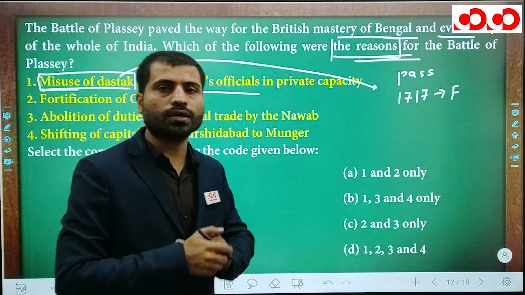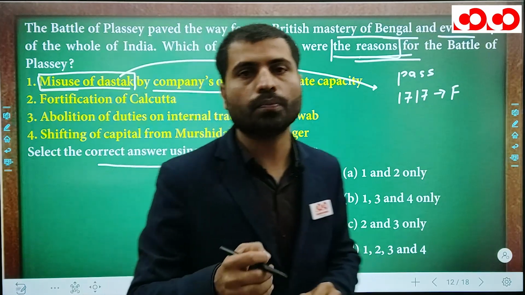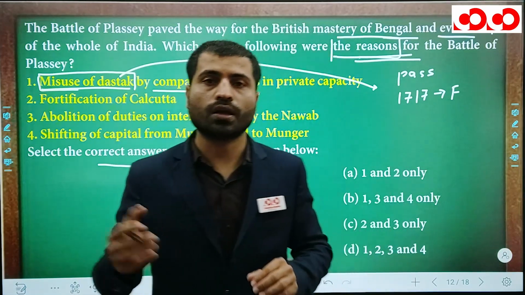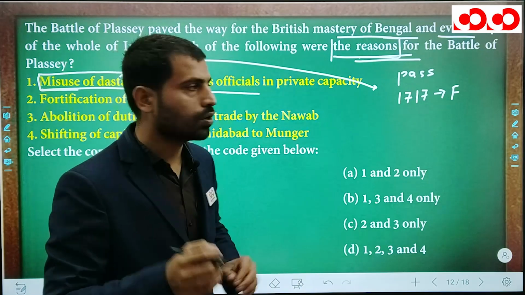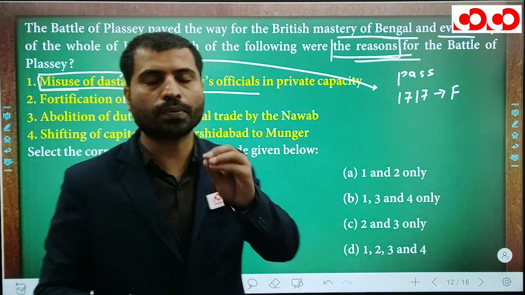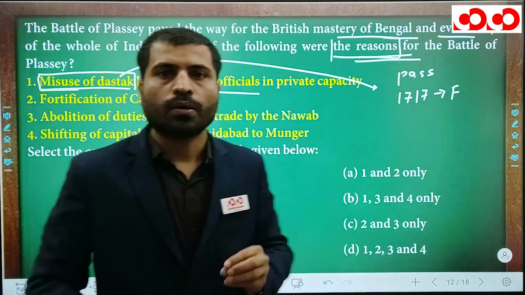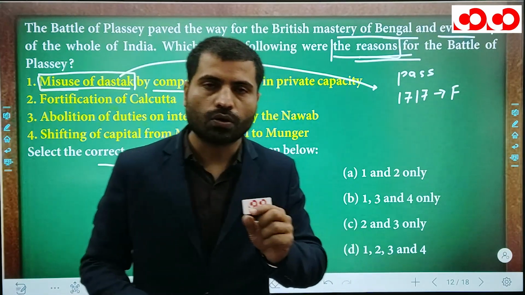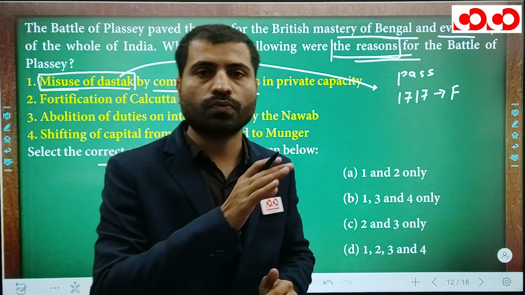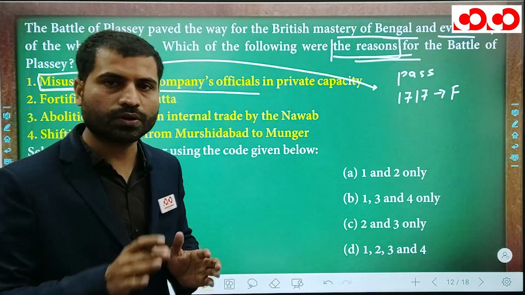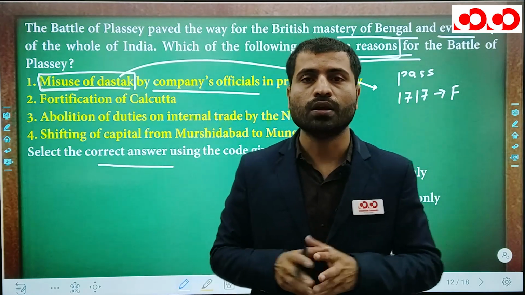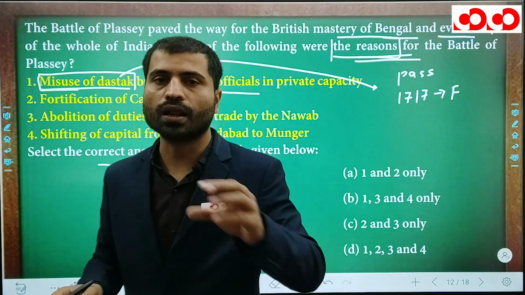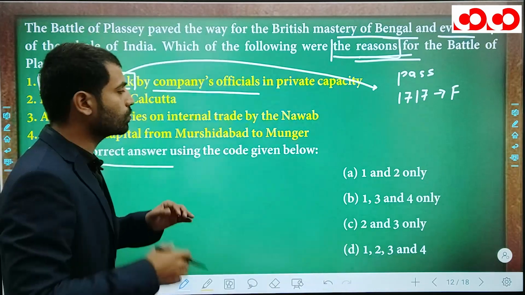Company, and under this farman, the East India Company could import and export their products from India without paying taxes, by showing such a simple pass known as a dastak. But the company's servants or the company's officials were allowed to do business. Yes, they were allowed to do business, but that was not covered by this farman. They had to pay the taxes like Indian merchants. But what was going to happen?